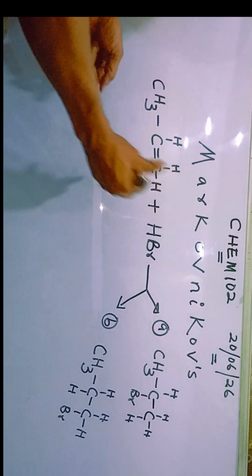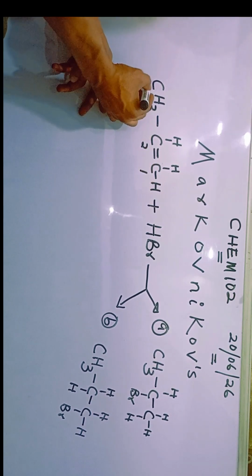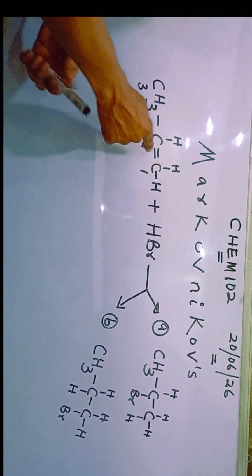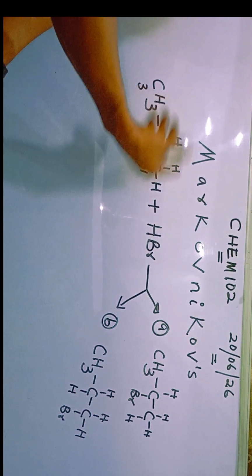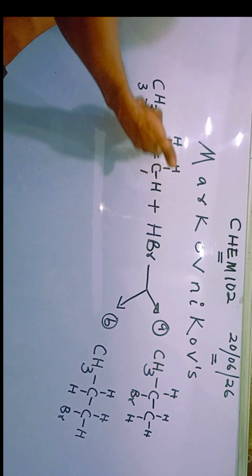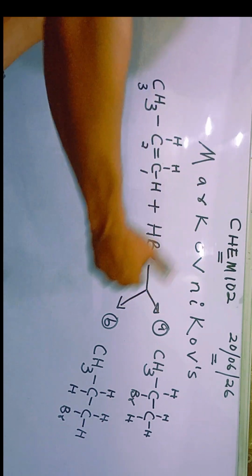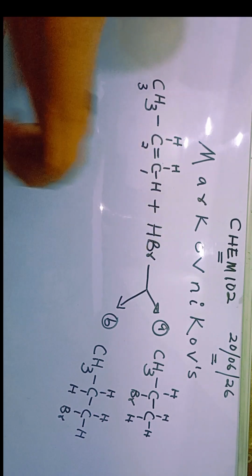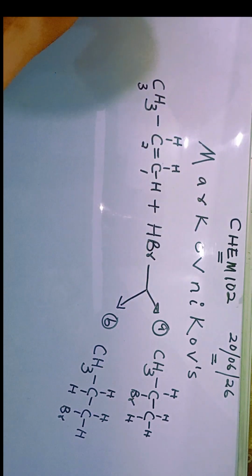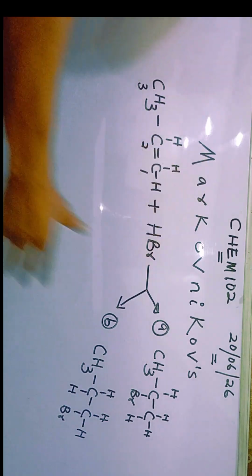Somebody can say prop-1-ene. Do you know why? If you number this 1, 2, 3, you see the double bond after carbon 1. So on the basis of that, somebody can call this prop because I have 3 carbon atoms, and the person will say prop-1-ene, saying that there's a double bond after carbon 1. In fact, that is what it's actually supposed to be, because when you're naming an organic structure, you have to tell us the position of the double bond.